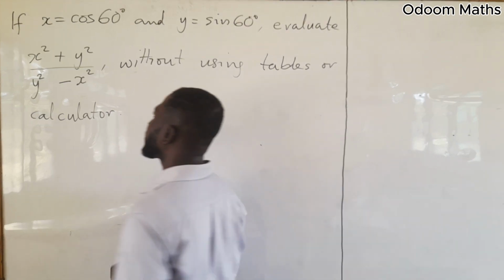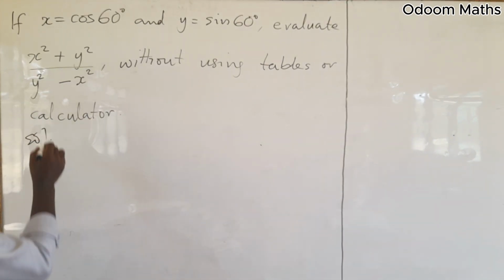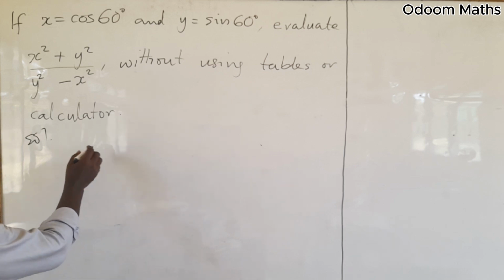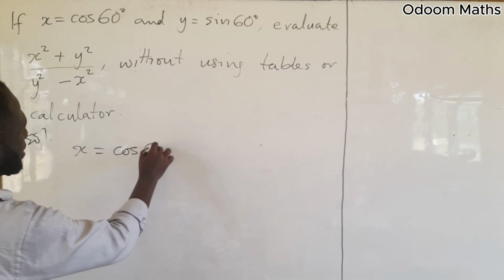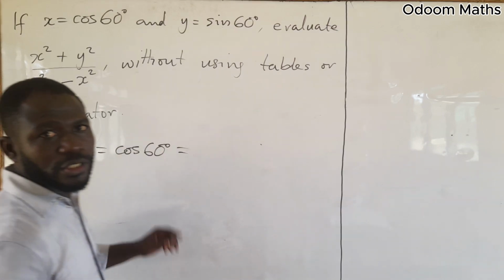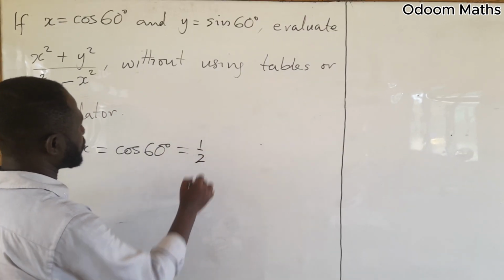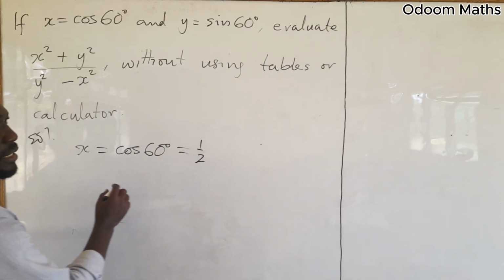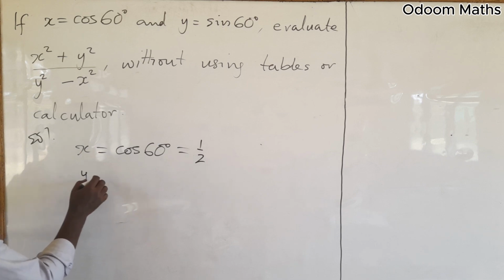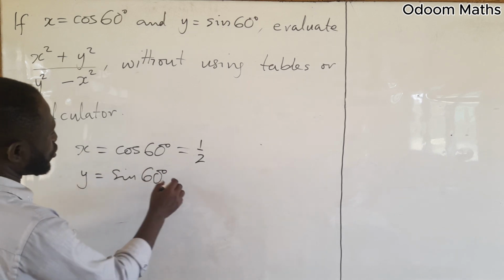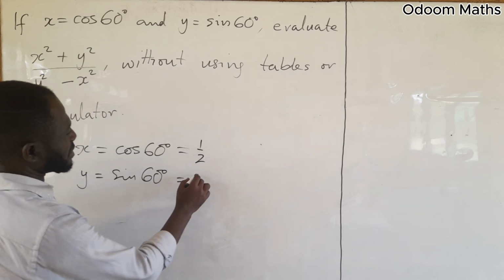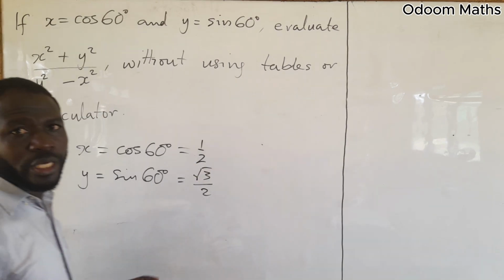x equals cos 60 degrees, and cos 60 is 1 over 2. Then y is equal to sine 60, and we know from the special angles that sine 60 is root 3 over 2. Now let's substitute.